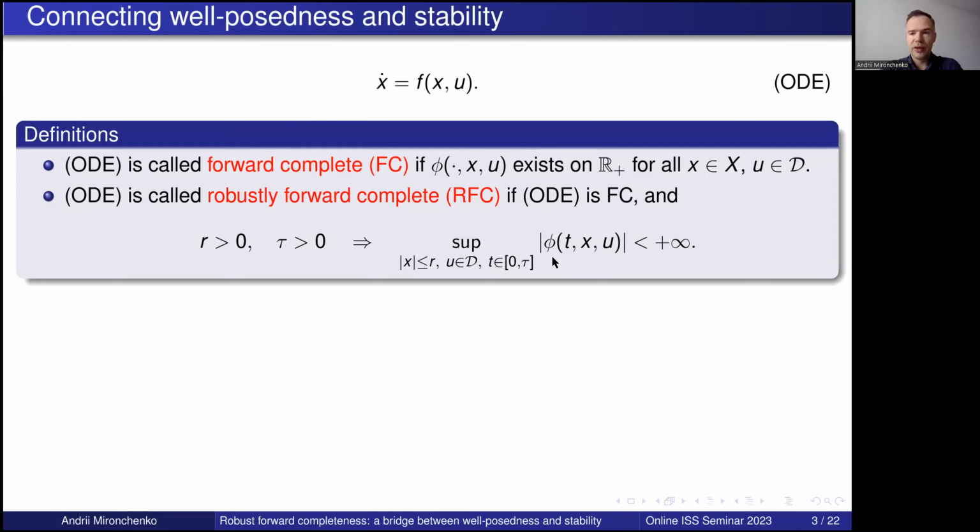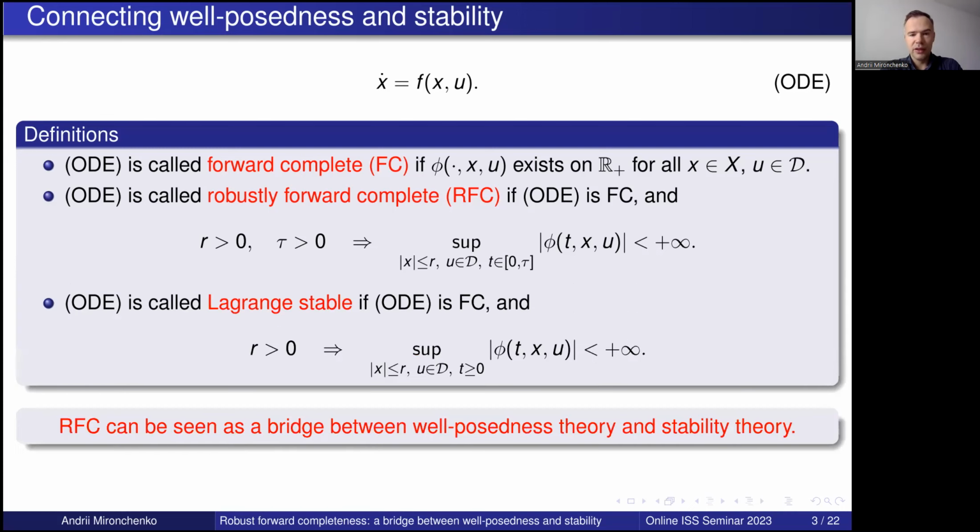It is worth comparing it with the stability notions. Let us take the concept of Lagrange stability. We say that this system is Lagrange stable if it is forward complete, and at the same time, for any radius r, the solutions starting in the ball of radius r, subject to all inputs, are all uniformly bounded globally in time. So the difference between these two concepts is that in Lagrange stability, we require the uniform bounds for all times, and here only on a finite time interval.